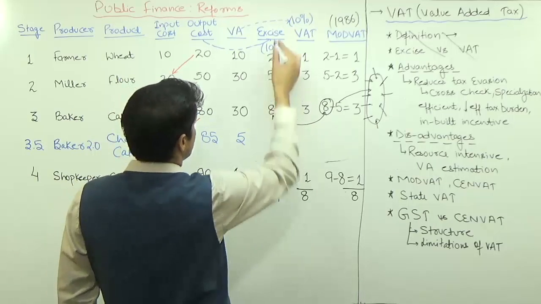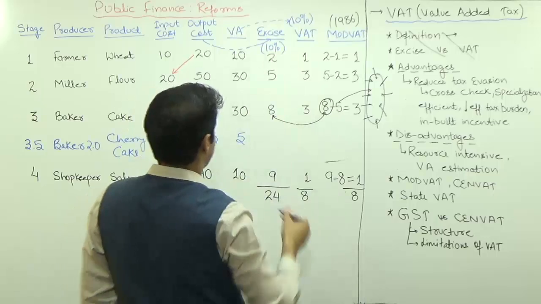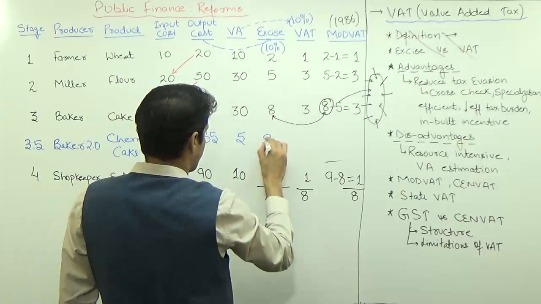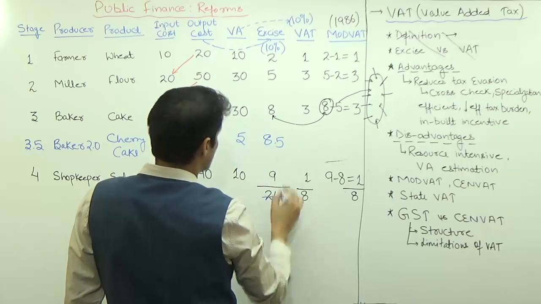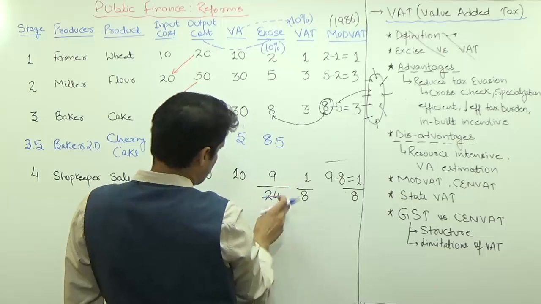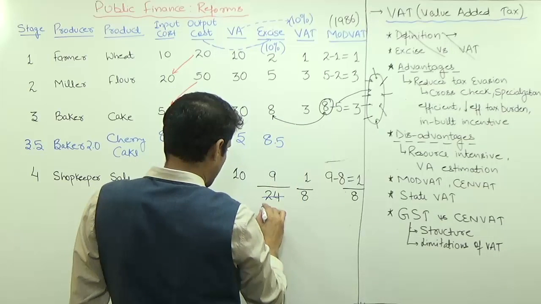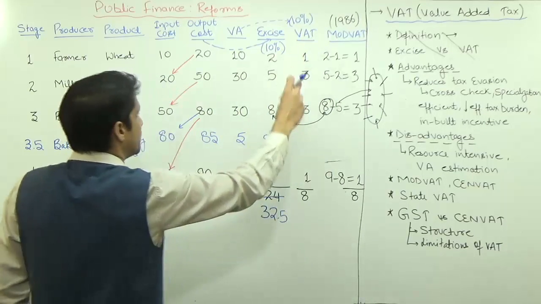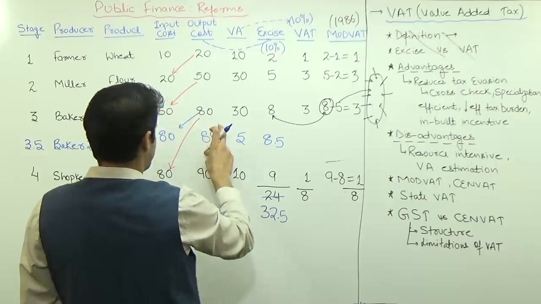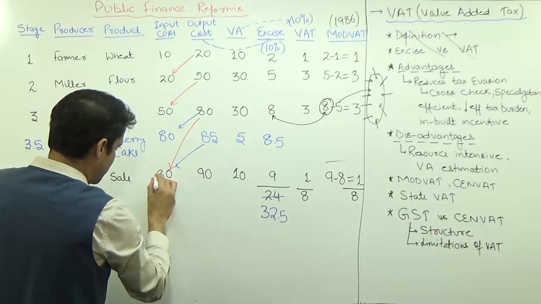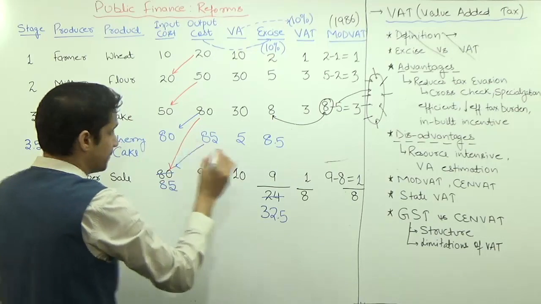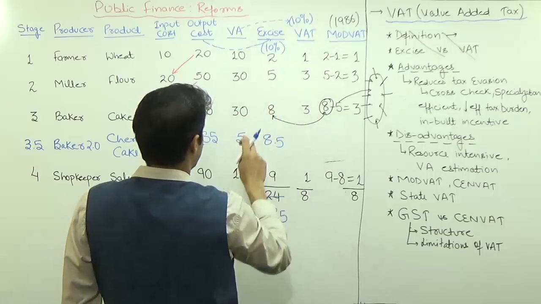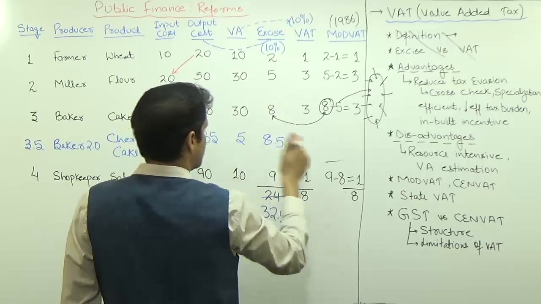The excise is 10% of 85, that is 8.5. So the new total tax collected under excise will be 24 plus 8.5, that is 32.5 rupees. In case of this VAT, here it was 80 rupees, now it will be 85. So the value of VAT will be 10% of the value addition, which is 0.5. 10% of 5 is 0.5.